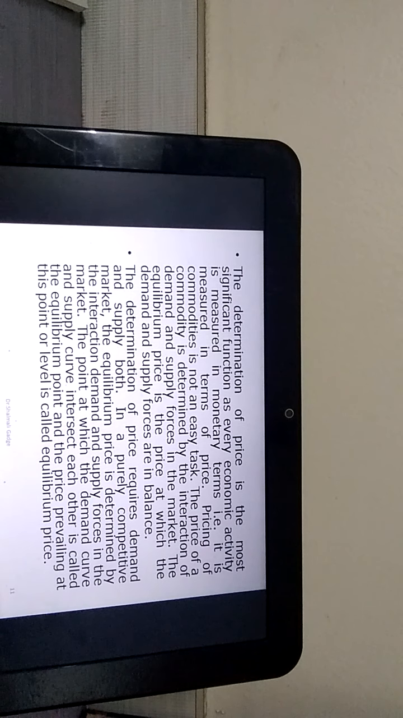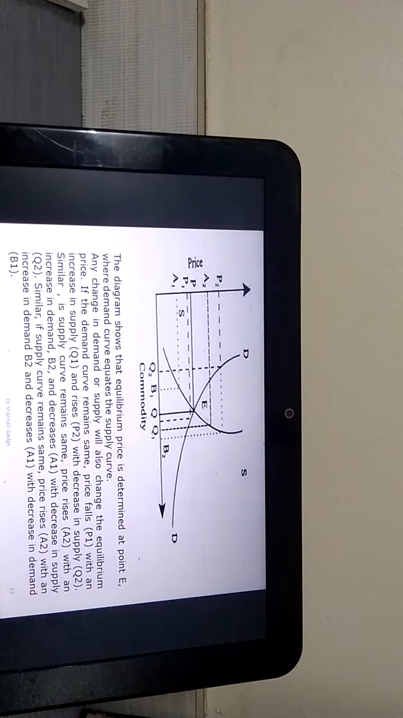Now, determination of price is a most significant function as every economic activity is measured by it. This diagram is self-explanatory. Demand and supply curves have been shown. So, there are five different questions I would like to ask. Is there any difference between stock and supply? Definitely, stock is different and supply is different.